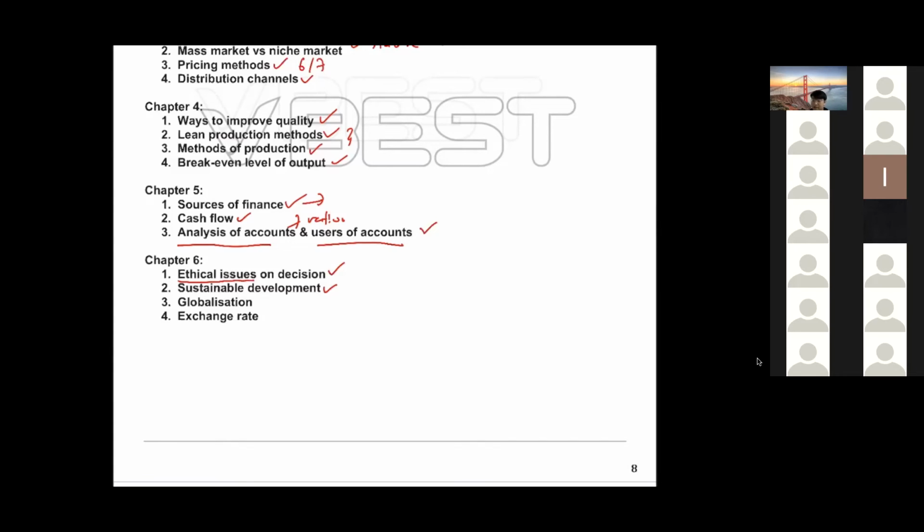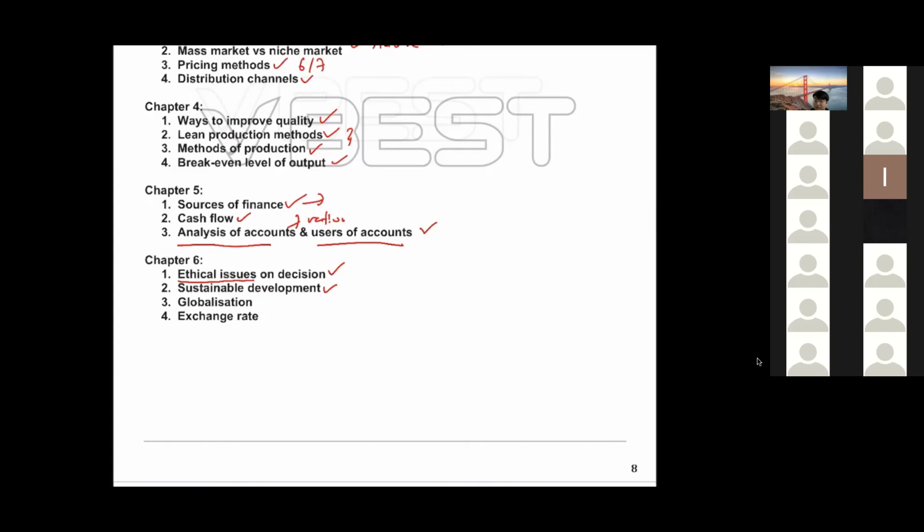External costs: if you set up this business in an area, what are the things that will affect the people around your business? That's called external cost. Not likely, but there will still be chances.